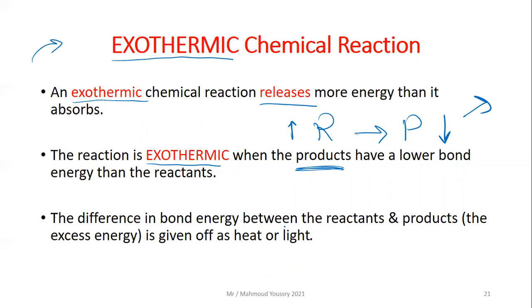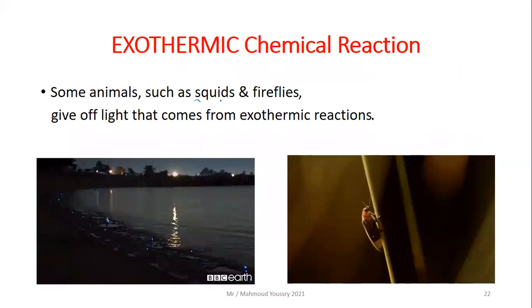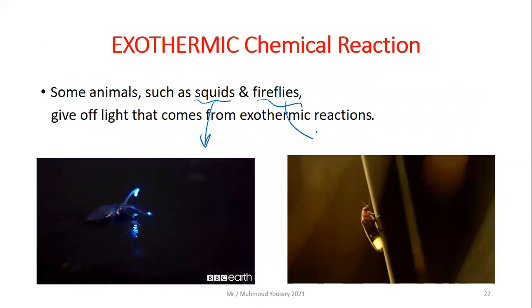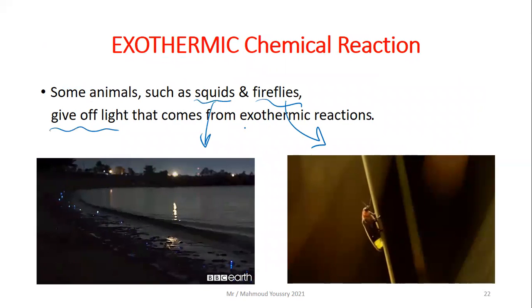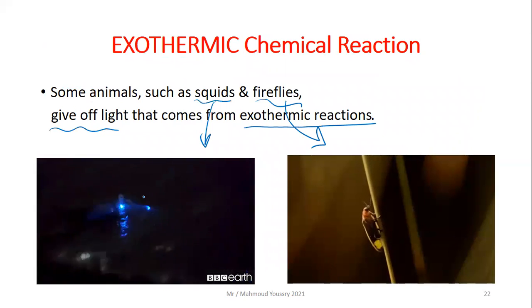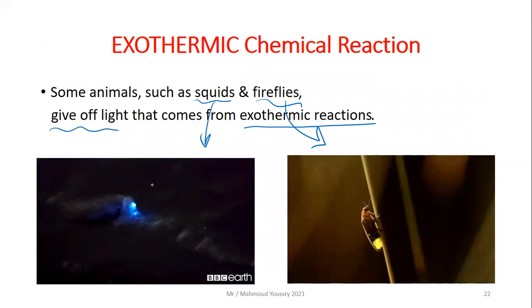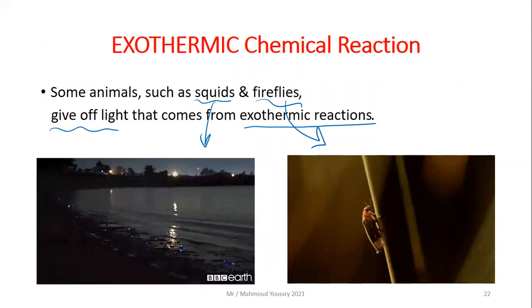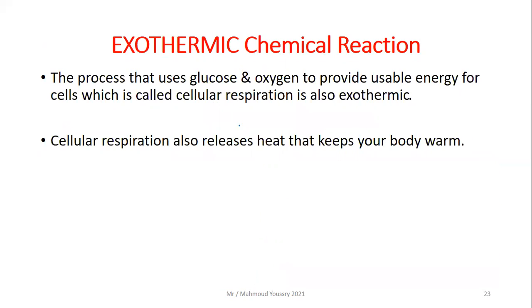The difference in bond energy between the reactants and the products is the excess energy, which is given off as heat or light. Like what? Some animals such as squids or fireflies give off light that comes from exothermic reactions. It releases light as the excess energy, as you can see with the squids and the fireflies.